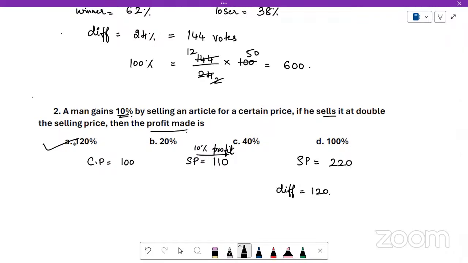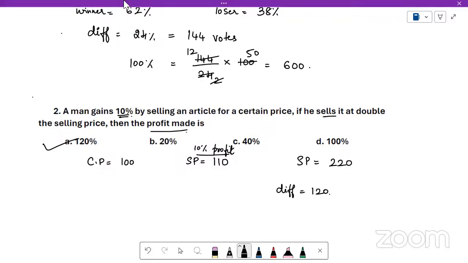Understood the second question? Cost price, we are assuming it to be 100. Therefore, selling price is going to be 110 with a profit of 10%. If he sells it at double the selling price, meaning existing selling price doubled, which is 220, then the difference between cost price and selling price is 120, which is the profit percentage if he had sold it at this cost. Hope all of you have understood this.